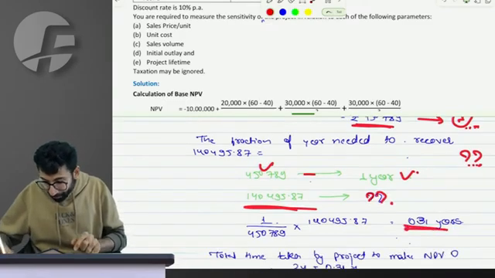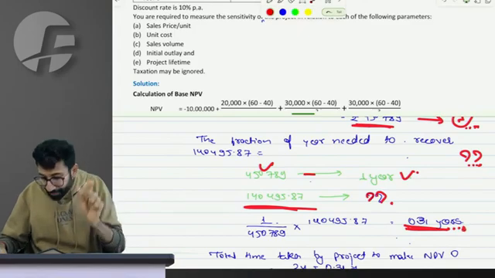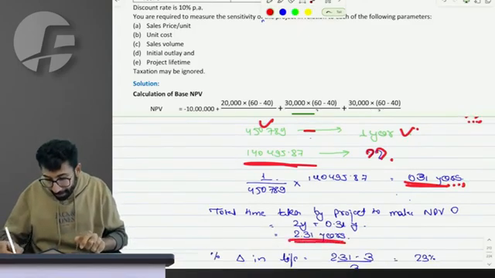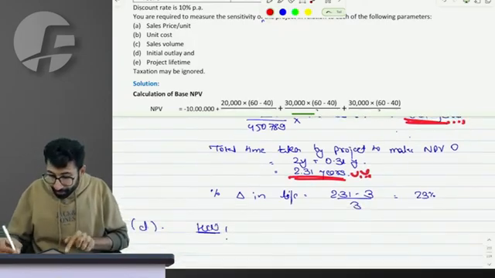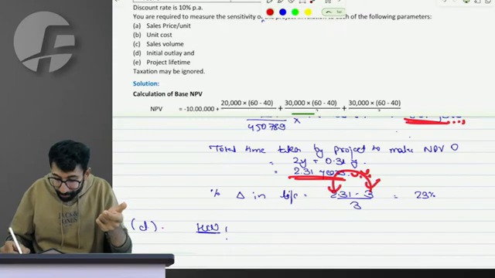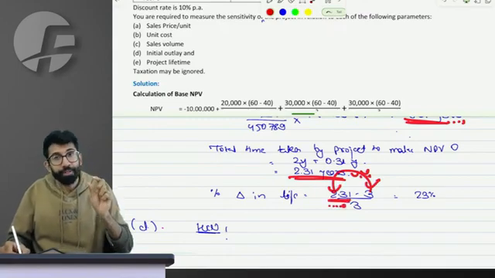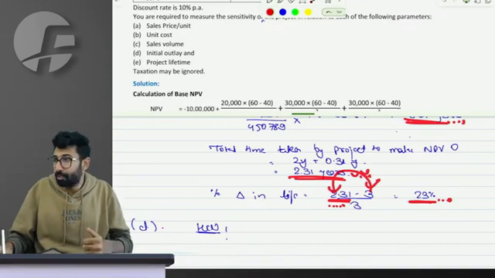It will be 0.31 years. So can I say in 2.31 years in total, I'll be able to make my NPV 0. Rather than 3 years, which was my original life, to make the NPV 0, the life should be 2.31 years, which is a 23% change if you observe.